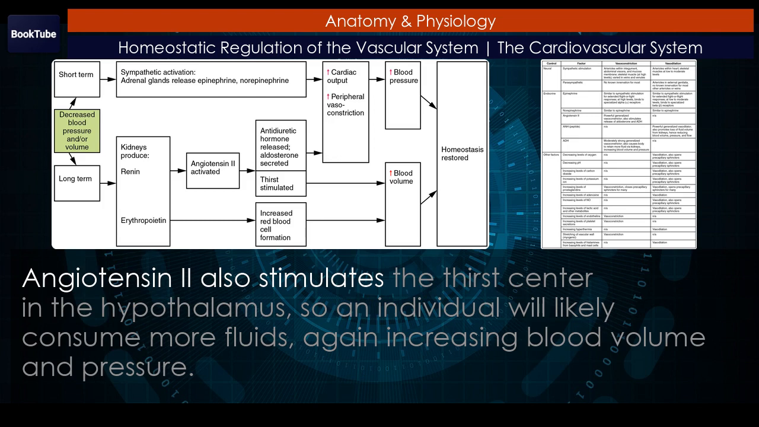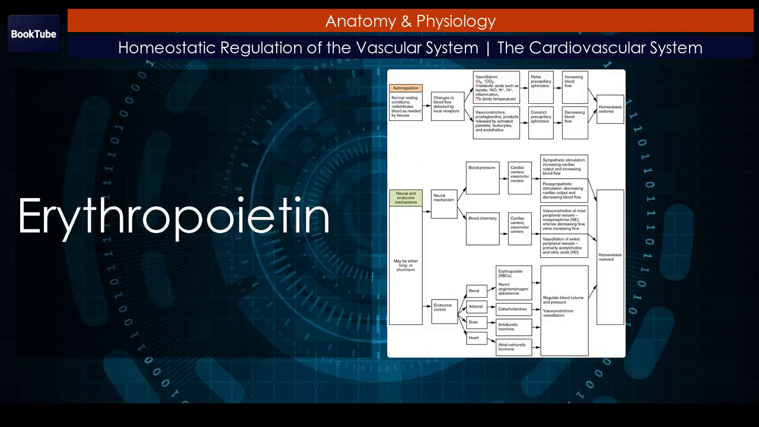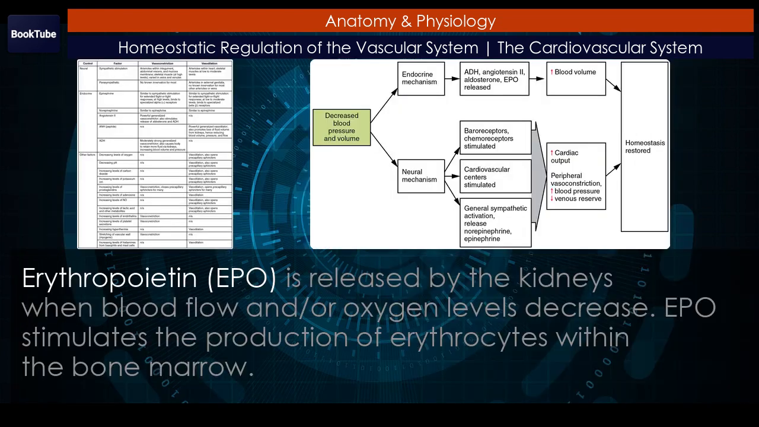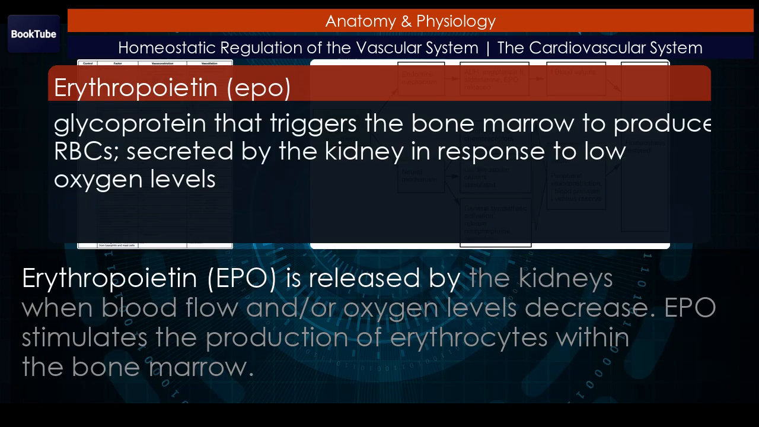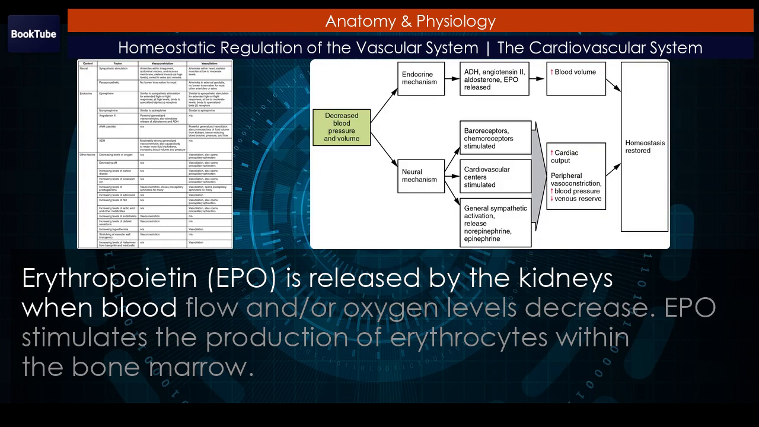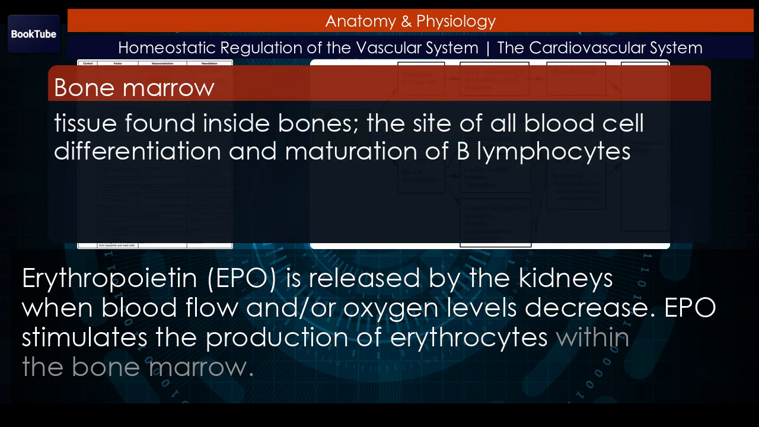Angiotensin II also stimulates the thirst center in the hypothalamus, so an individual will likely consume more fluids, again increasing blood volume and pressure. Erythropoietin. Erythropoietin, EPO, is released by the kidneys when blood flow and/or oxygen levels decrease. EPO stimulates the production of erythrocytes within the bone marrow.